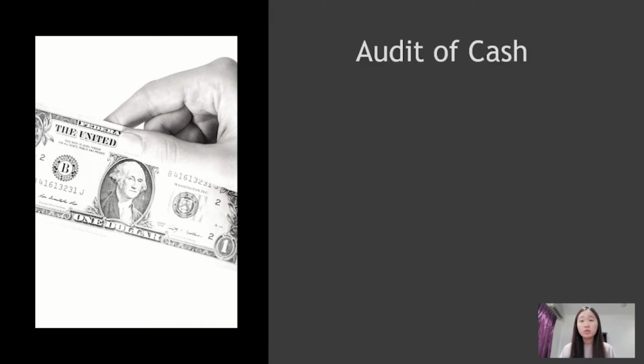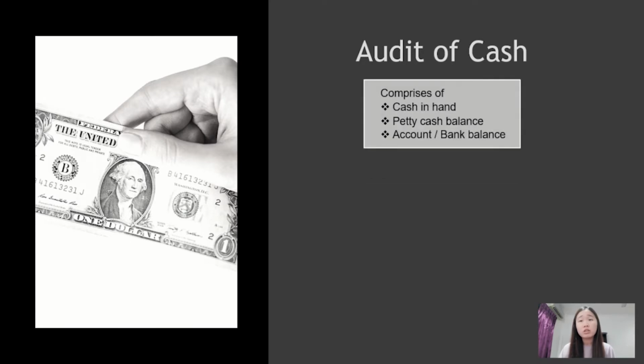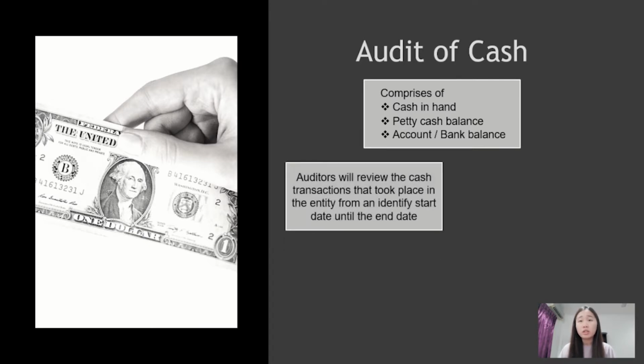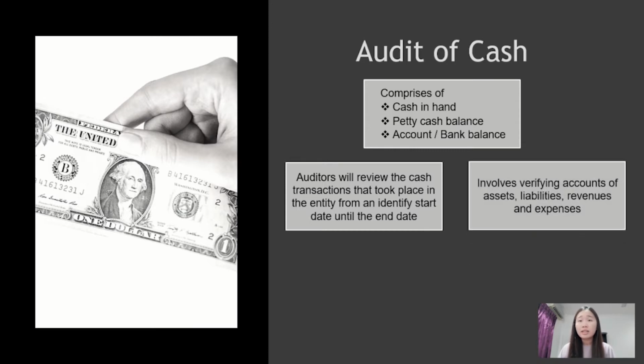Audit of Cash, which is also known as cash auditing, is a significant process in auditing the financial statement of a company. Cash auditing not only comprises cash in hand and petty cash balance, but also account balance or bank balance. Audit of cash requires the auditor to fully or partially assess the cash transactions carried out by the company from an identified start date until the end date. In addition, cash auditing also helps to verify other accounts of assets, liabilities, revenues, and expenses, as most of the business transactions will end up settled through the cash account.